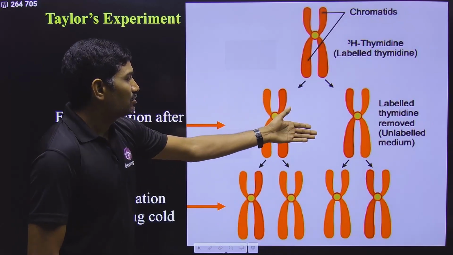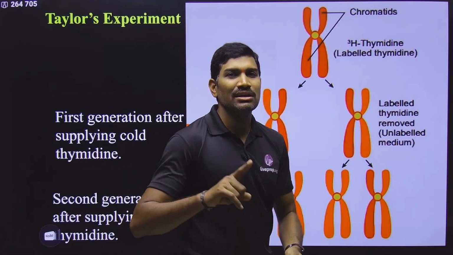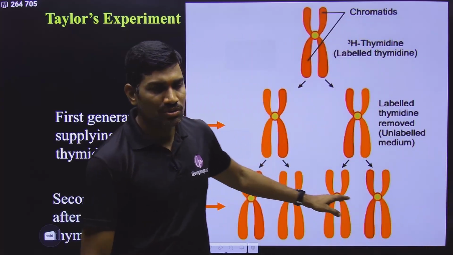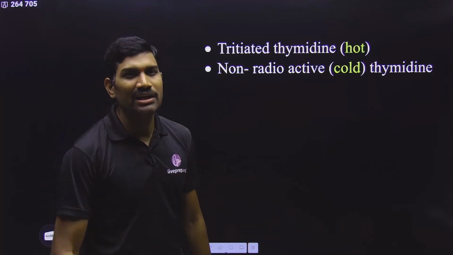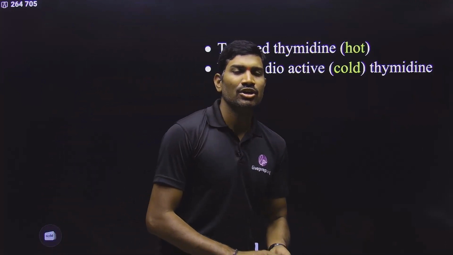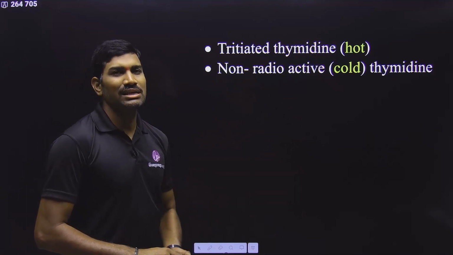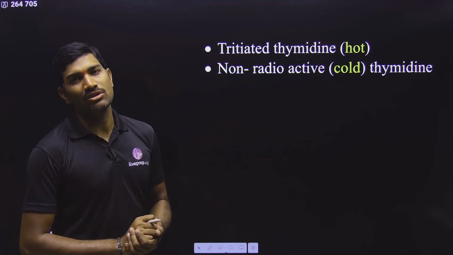Then what happened? They observed a result, and this result exactly matches what they observed in the Meselson-Stahl experiment. For this one also I have given a very clear-cut explanation in the regular class, because here we need to draw so many diagrams for clear understanding. In conclusion, I am telling you, this result is also exactly matching the result they observed in the case of the Meselson-Stahl experiment.